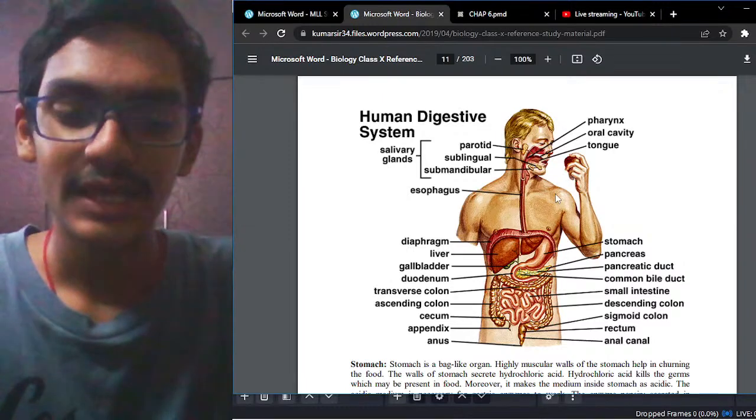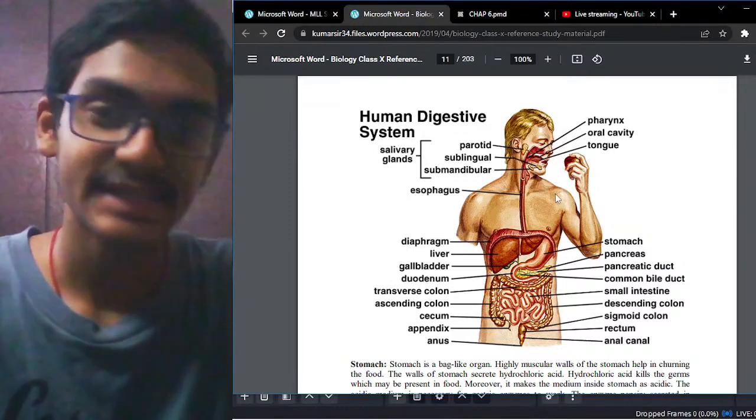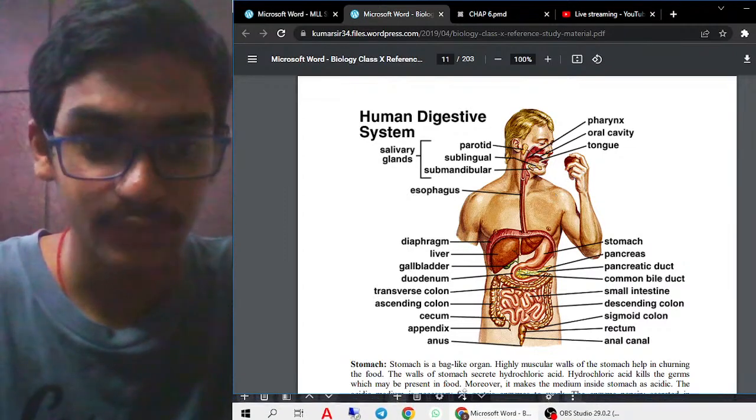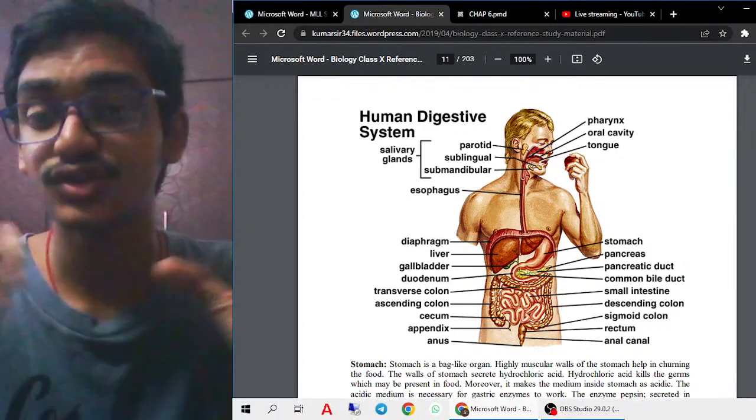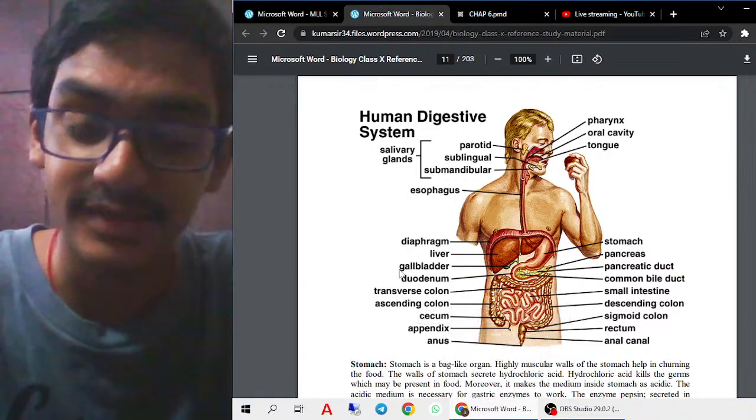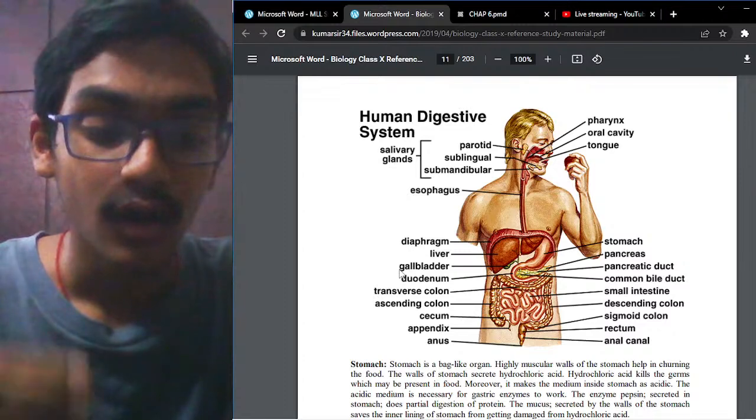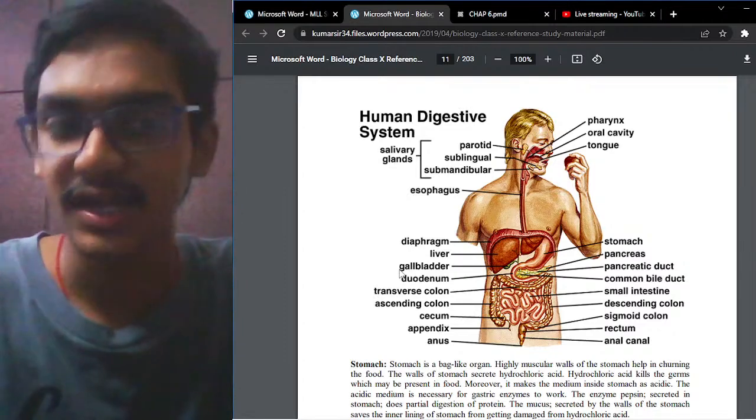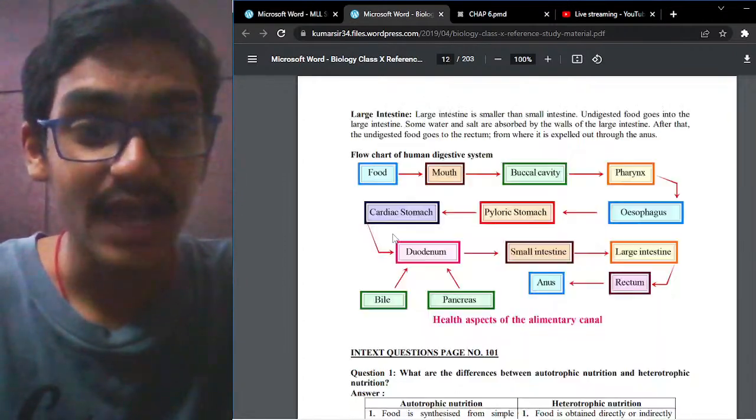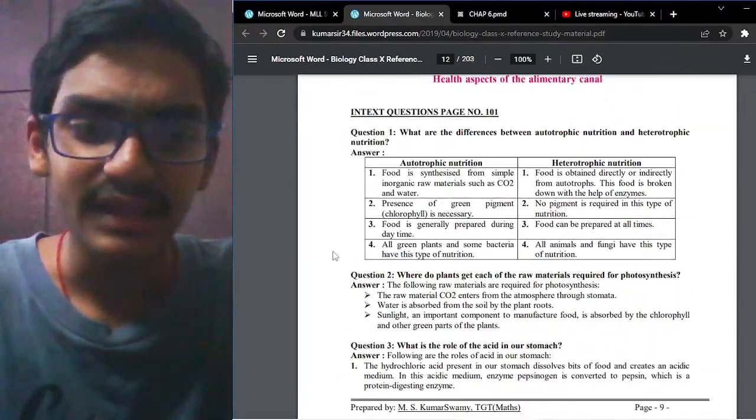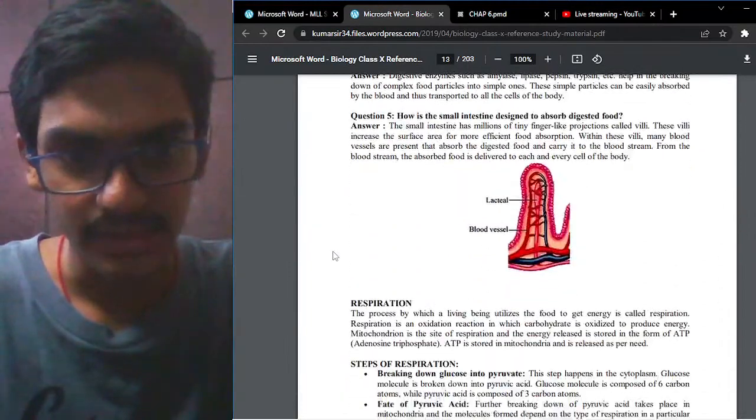So in the previous class we saw the digestion process, that is the complete nutrition process: nutrition in amoeba, nutrition in plants, and nutrition in animals. We had a detailed revision and learned the detailed concepts. But in this class we are going to learn about the respiration process. I think I have discussed all the in-text question answers as well.